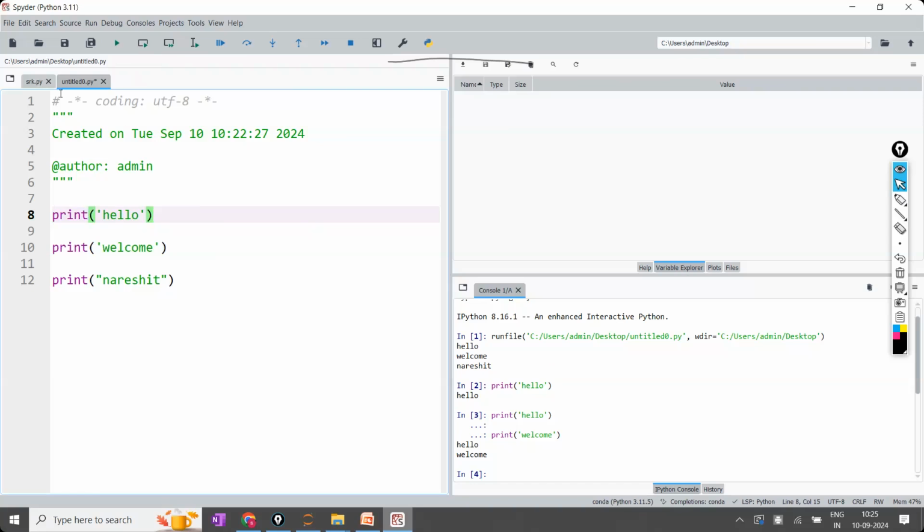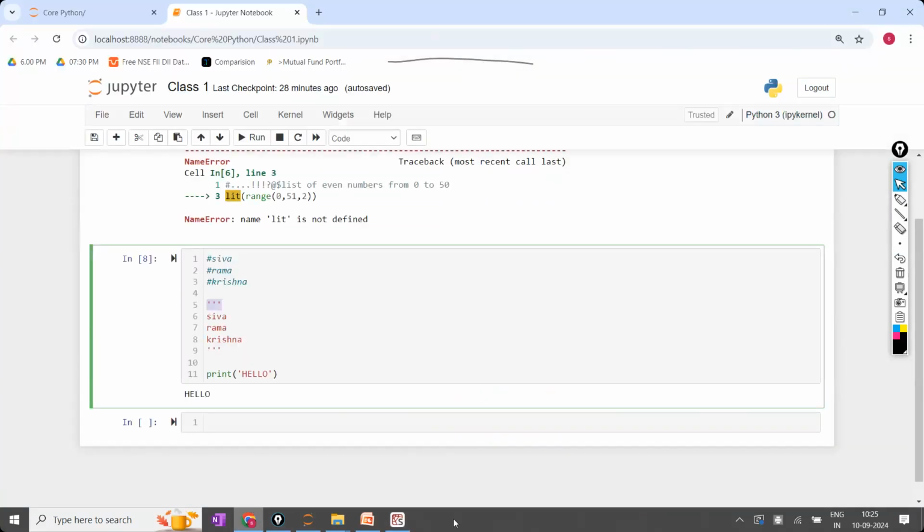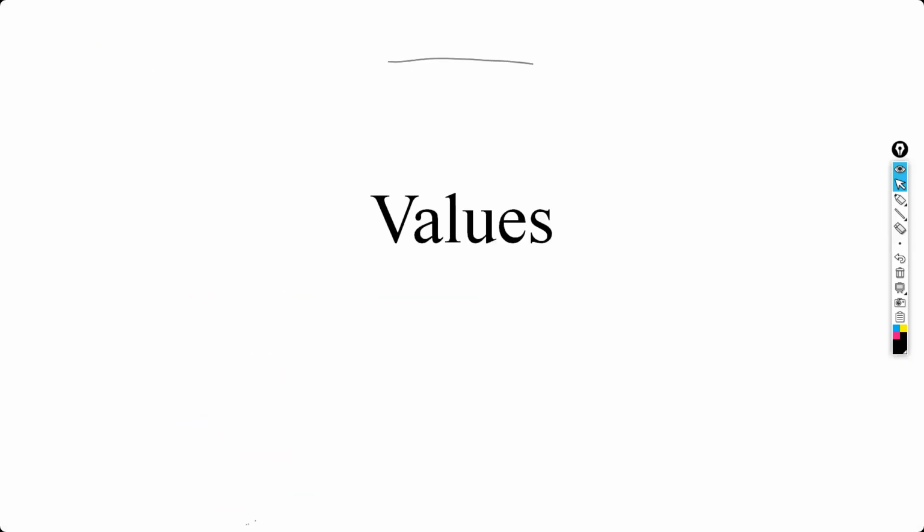And these are the comments. We are writing comments, single line comment and multi-line comment. Everything is clear, guys? Comments are clear? Next, from comments, we'll move on to the next topic called values. So from here, we'll continue in tomorrow's class.